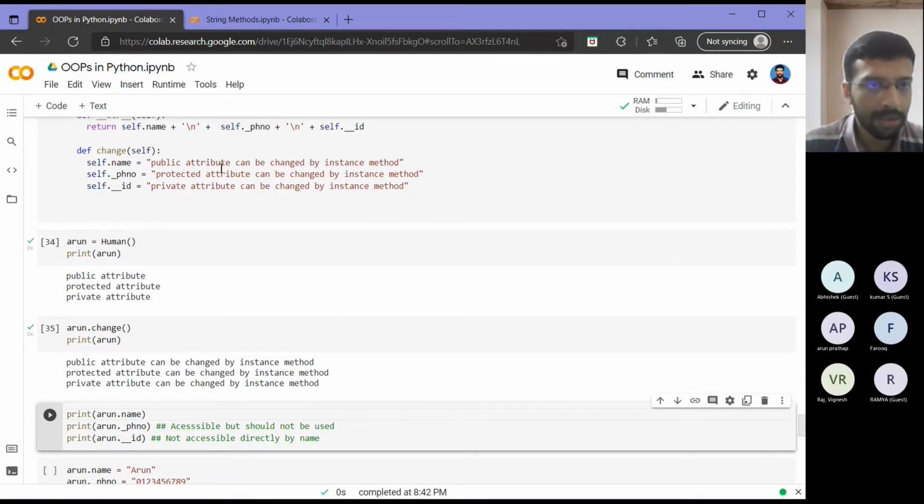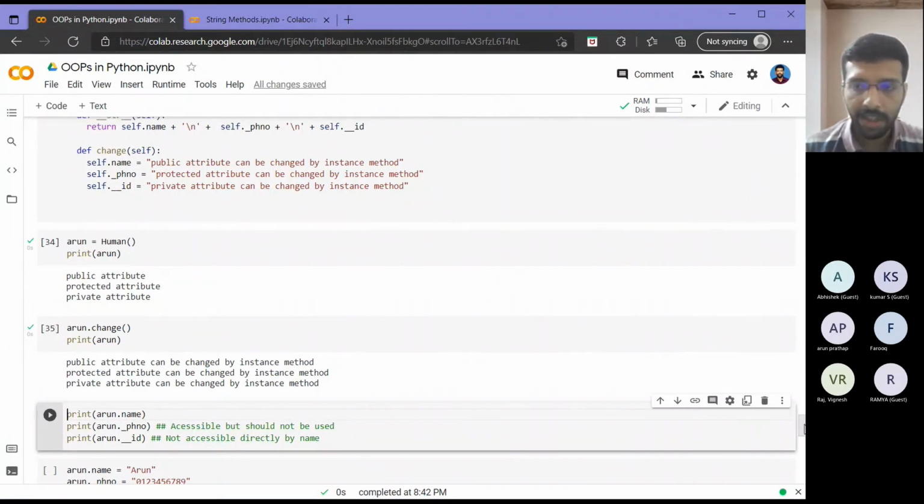All 3 values got updated to whatever I had given inside the change function. That means that using an instance method, I can change my public, private and protected. That is expected only, right? Because even though I am defining public, private, protected, I should be able to change that. If I have an Aadhaar, then I should be able to update my details in my Aadhaar, right? So that is what this means.